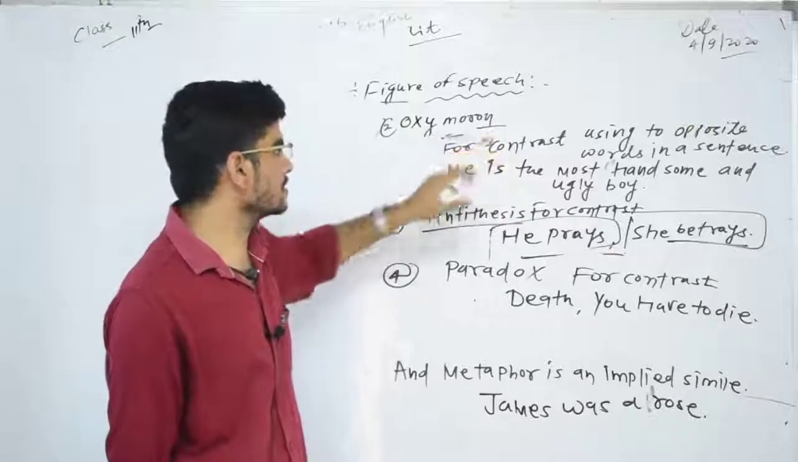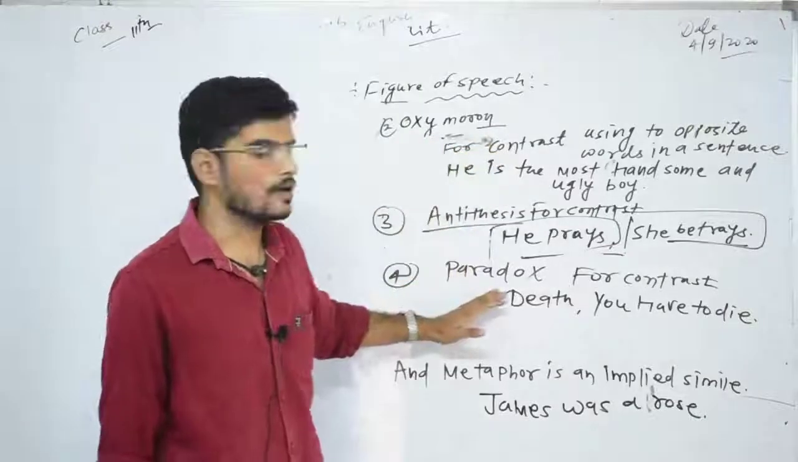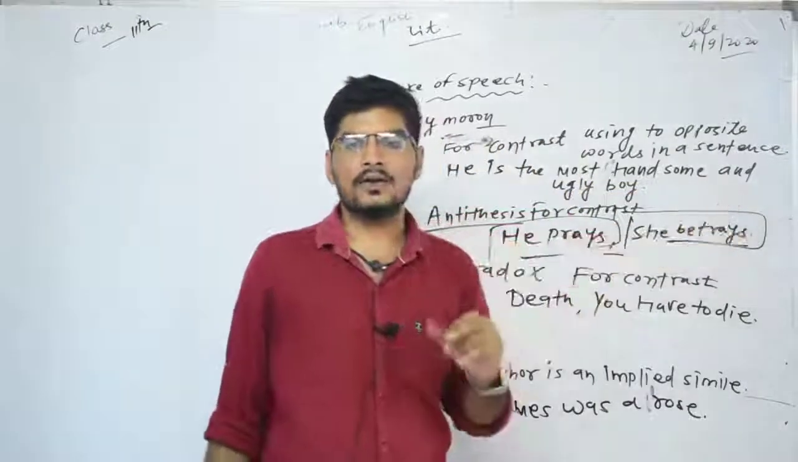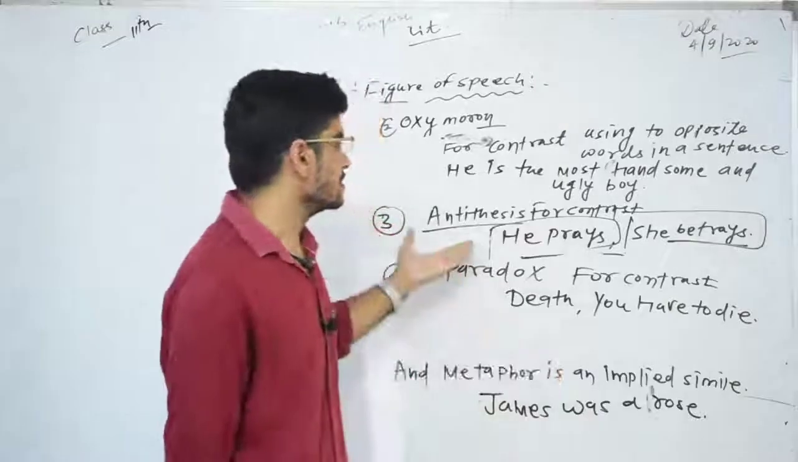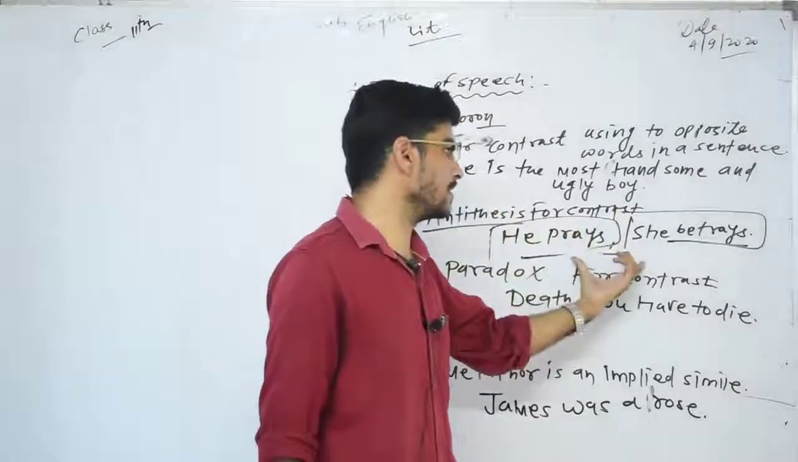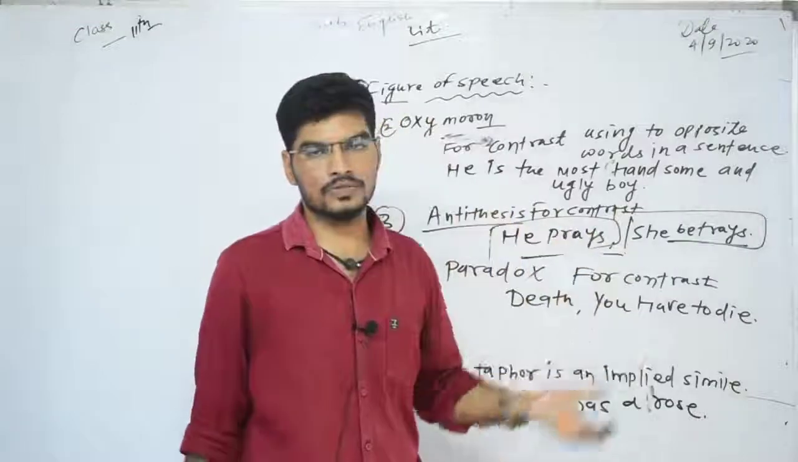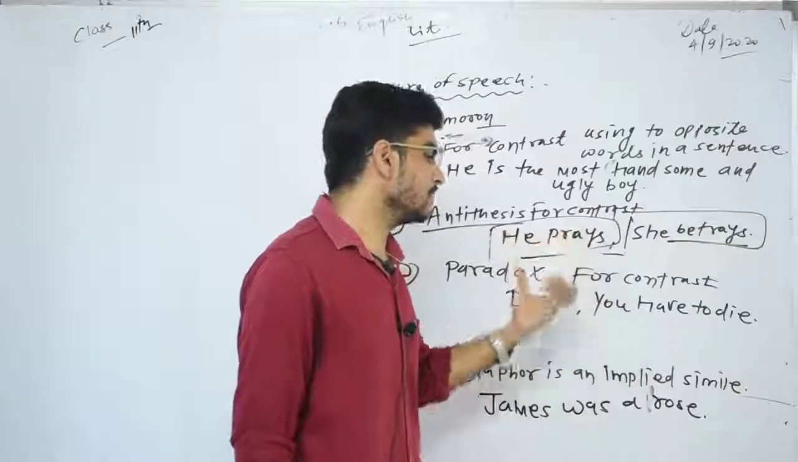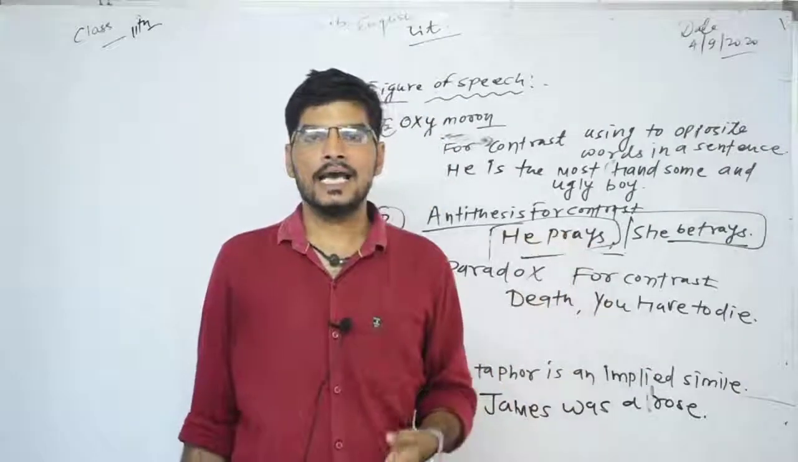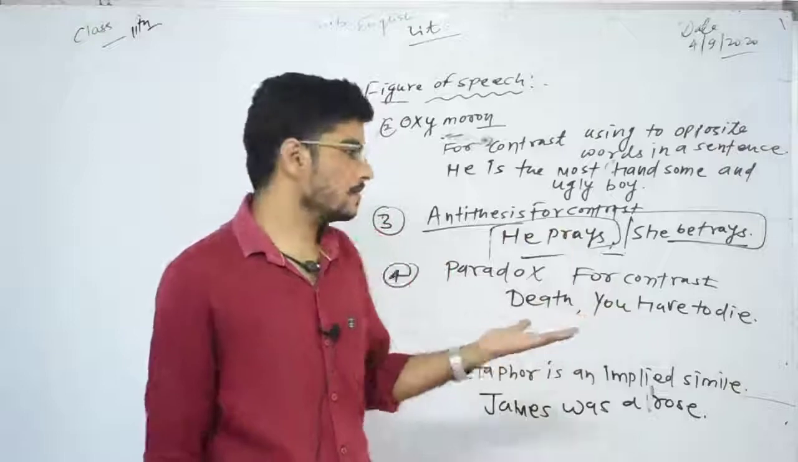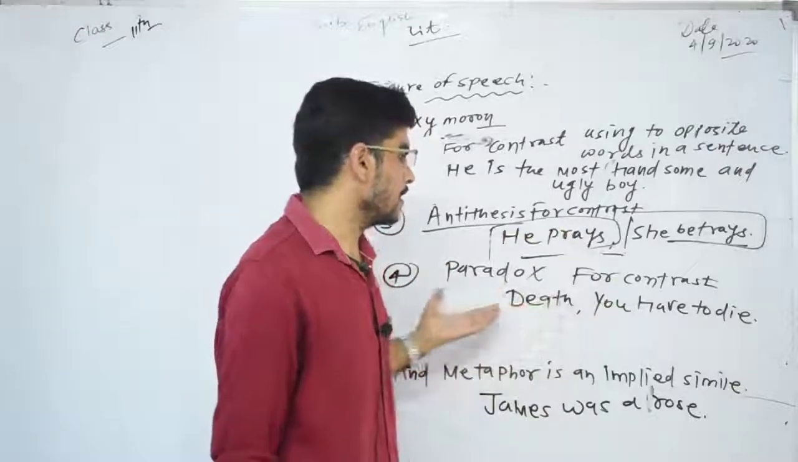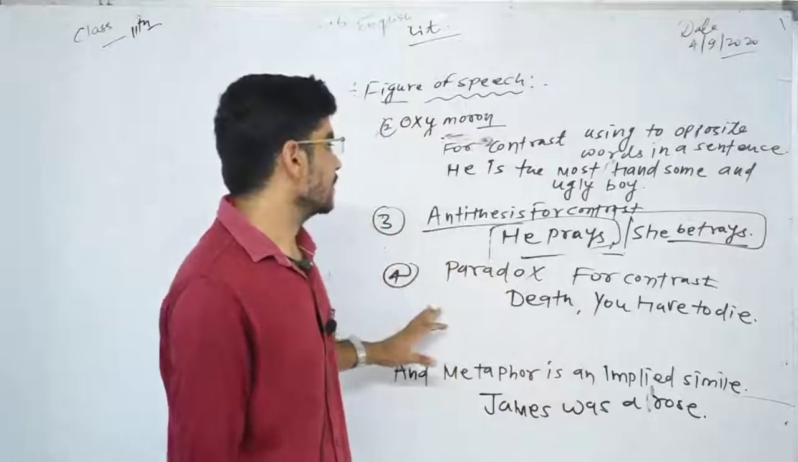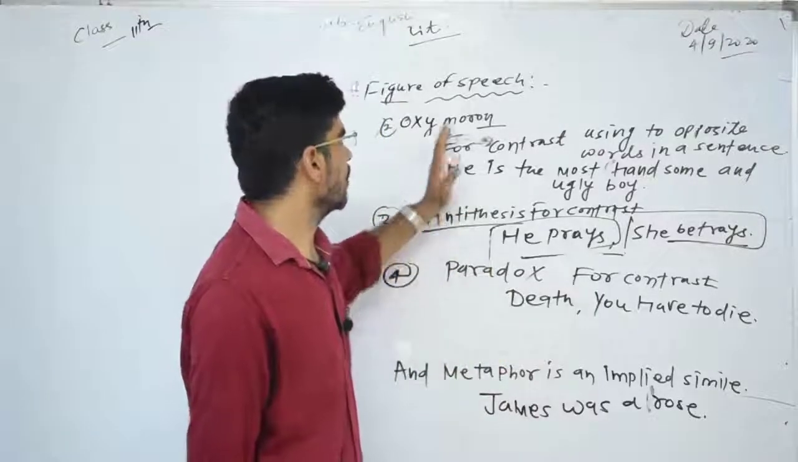I have written three contrasting figures of speech. First is oxymoron, second is antithesis, and third is paradox. In first, I have written two different adjectives that are contrasting to each other in a sentence. Secondly, I have written two different statements that are opposite to each other. And the third is, I have written only one sentence, and the one sentence creates a paradoxical statement.